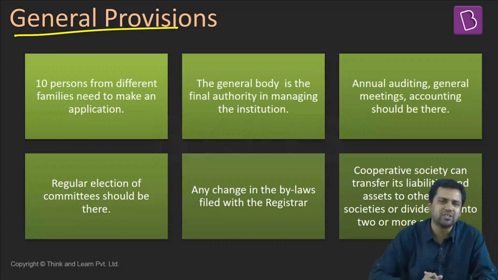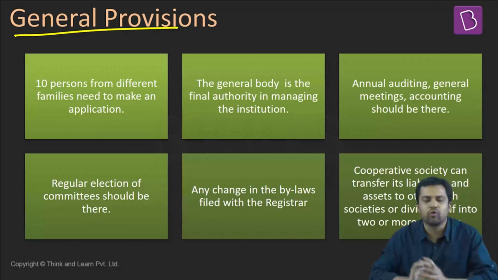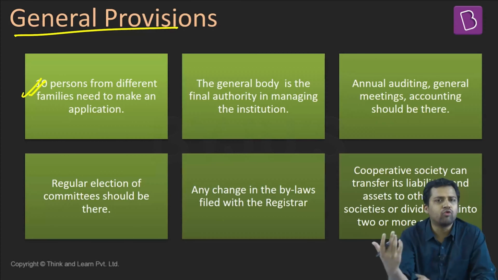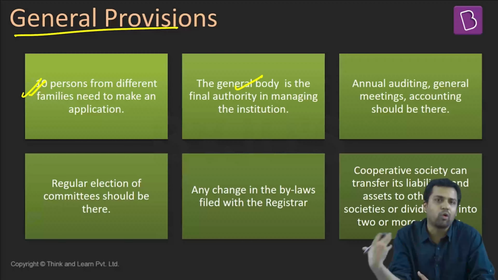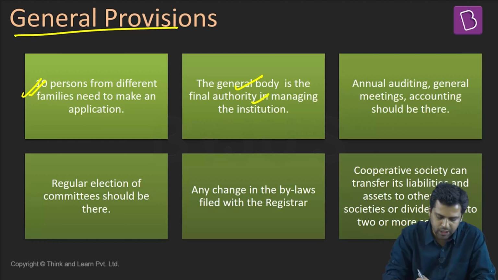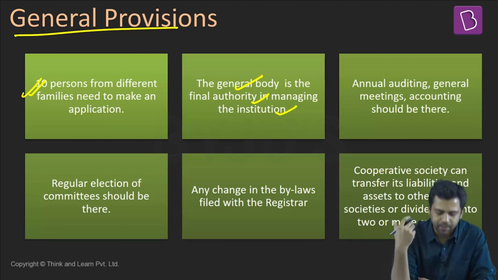So we'll just look at some of the basic features of cooperatives. Now what are some of these provisions? For formation of cooperatives, generally 10 members are required and these members should be from different families. In a cooperative, you will have a general body which will have all the members and it is the final authority in managing the institution. The cooperatives will also have a board which is elected by the general body.